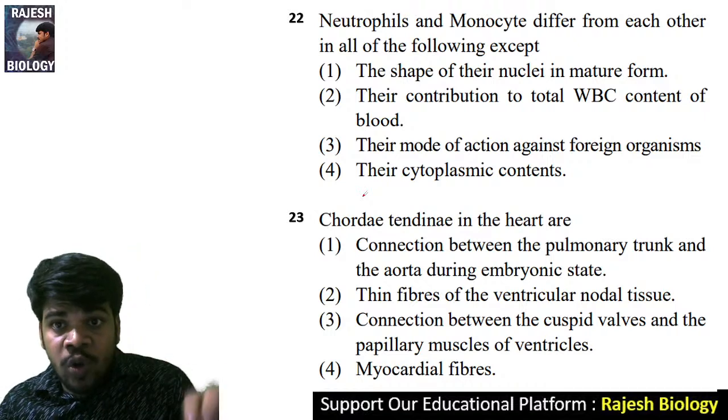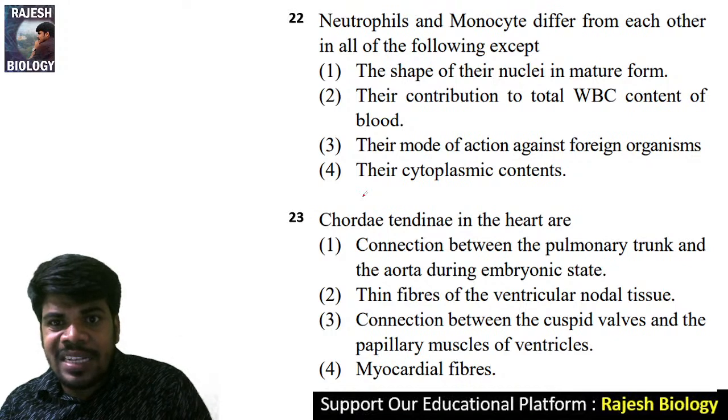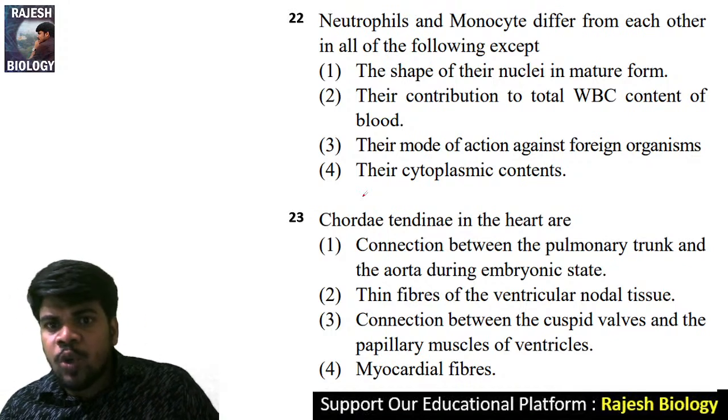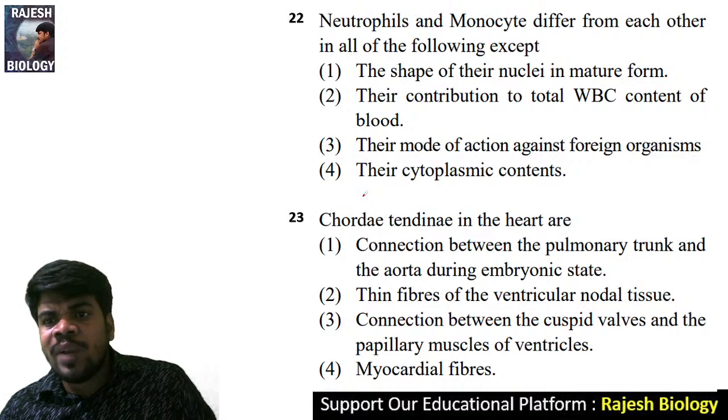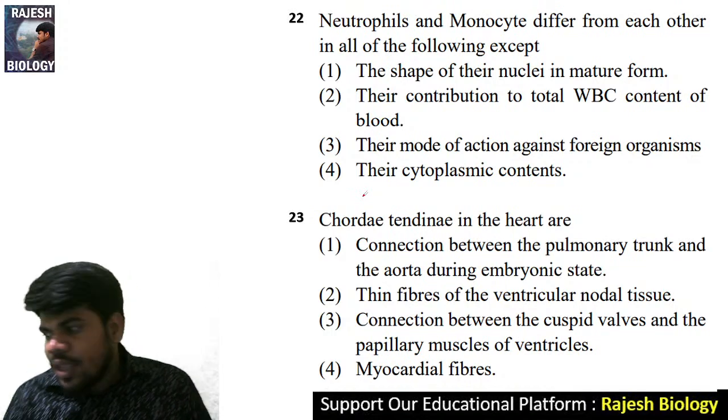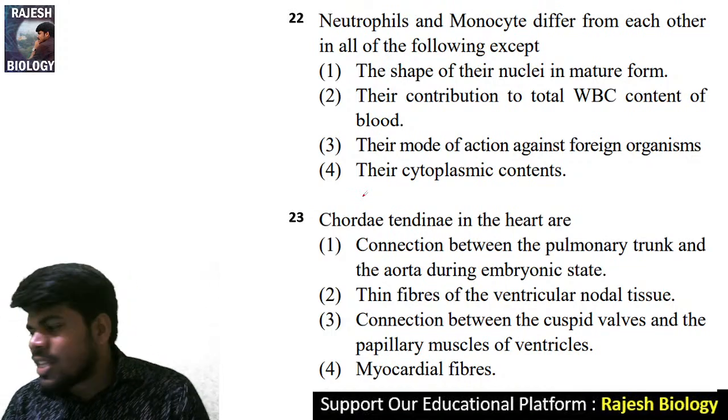22. Neutrophils and monocytes differ from each other in all of the following except: the shape of their nuclei in mature form, their contribution to total WBC content of blood, their mode of action against foreign organisms, their cytoplasmic contents. Except one, the remaining are all similarities.